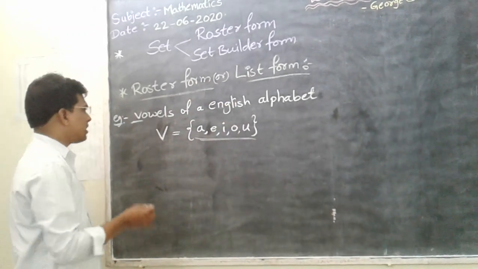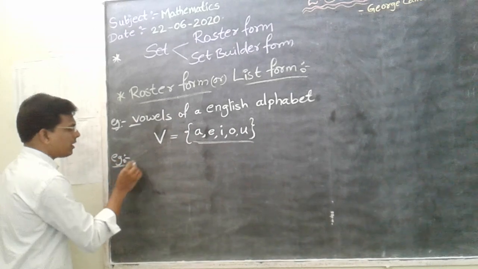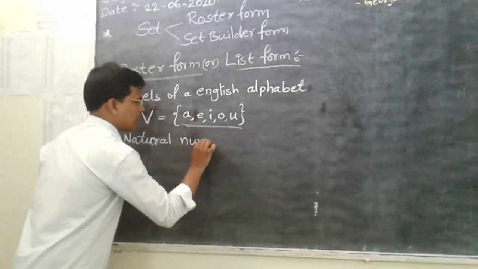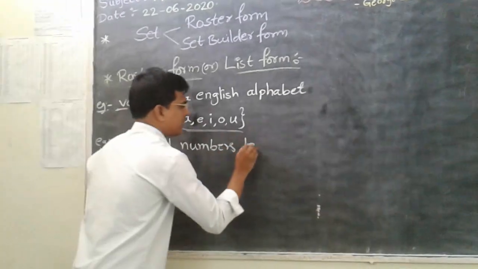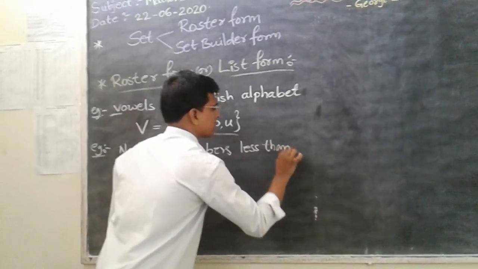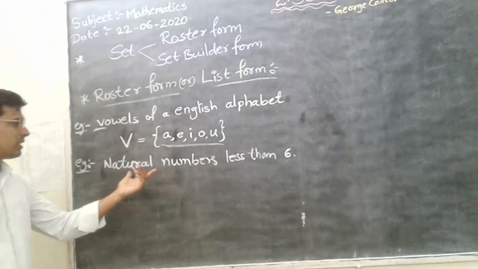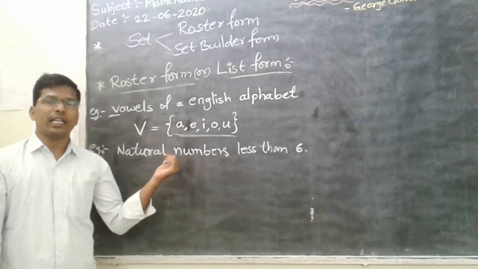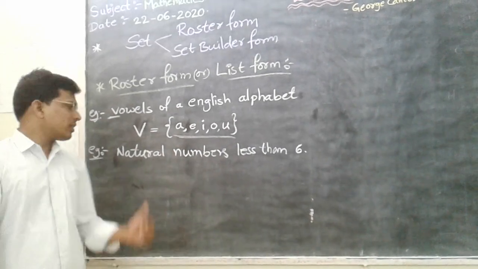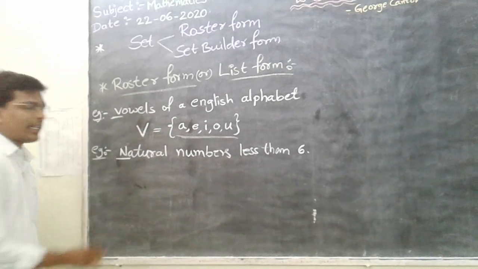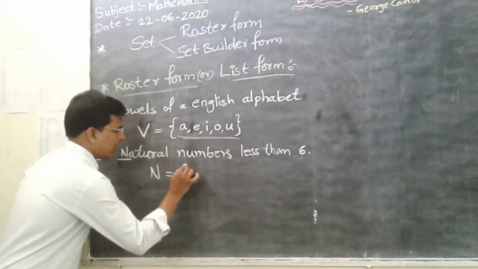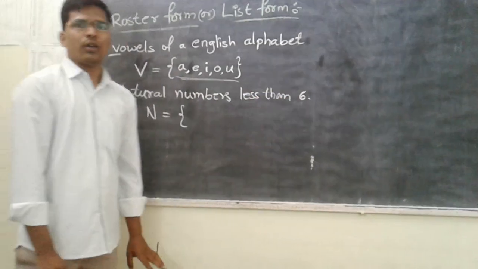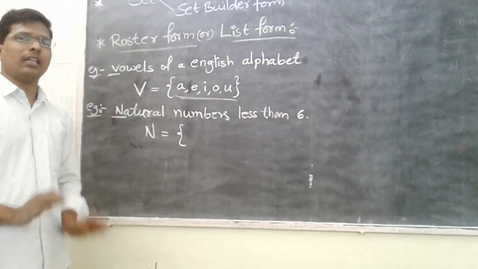Did you understand? So generally, one more example, we know that natural numbers less than 6. So this is the statement: natural numbers less than 6. Write the above statement in a roster form. So natural numbers are represented by the letter capital N. So take capital N and open the set. Less than 6 means smaller than the number 6.